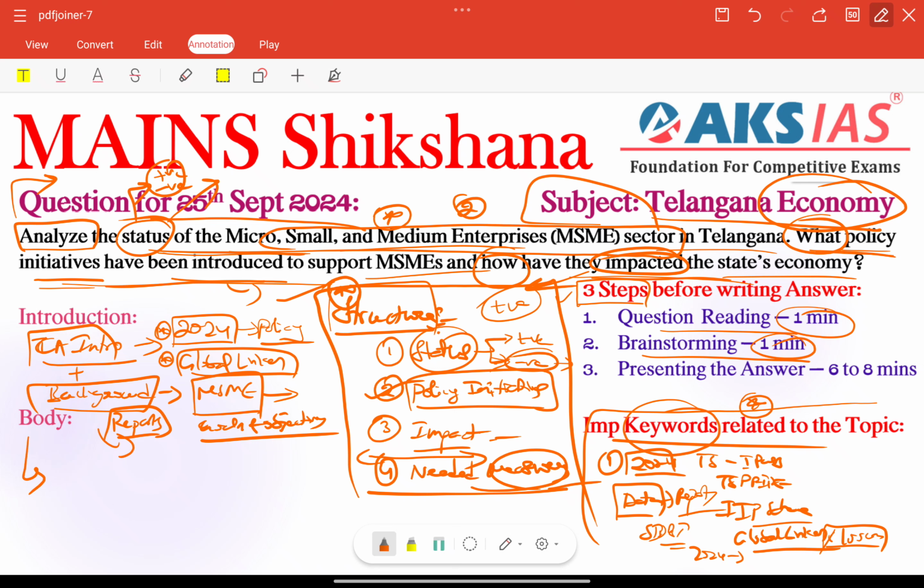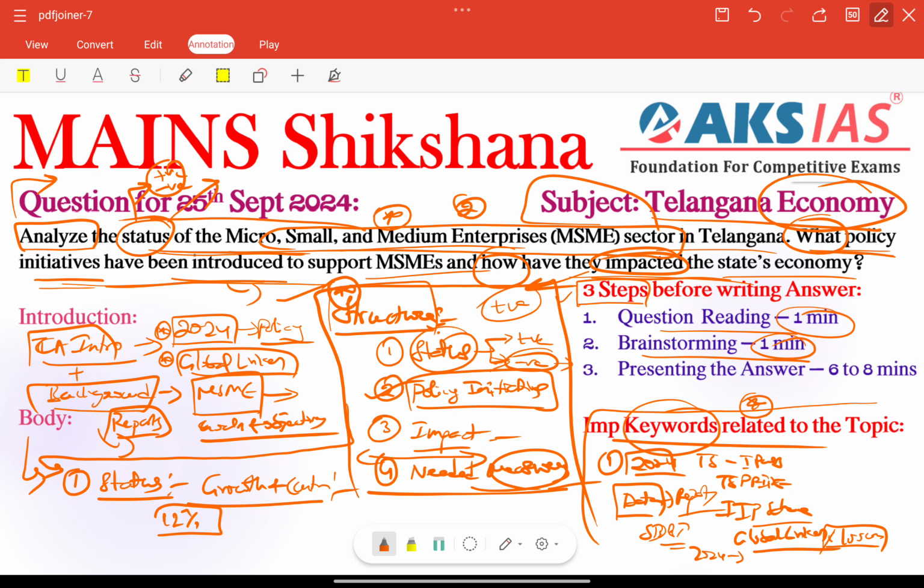Then coming to the body part, whatever structure we have created, we need to follow that. The first important thing is we need to provide the status. Status means the positives and negatives, whatever we have. Recently, whatever data or factual information we have, we need to include here. For example, coming to growth and contribution of MSMEs, we can talk about that. Importantly, almost 12% of the state's GSDP and employment; almost 10% of the state's workforce comes from MSMEs, making it a critical sector for economic stability and growth of our state.